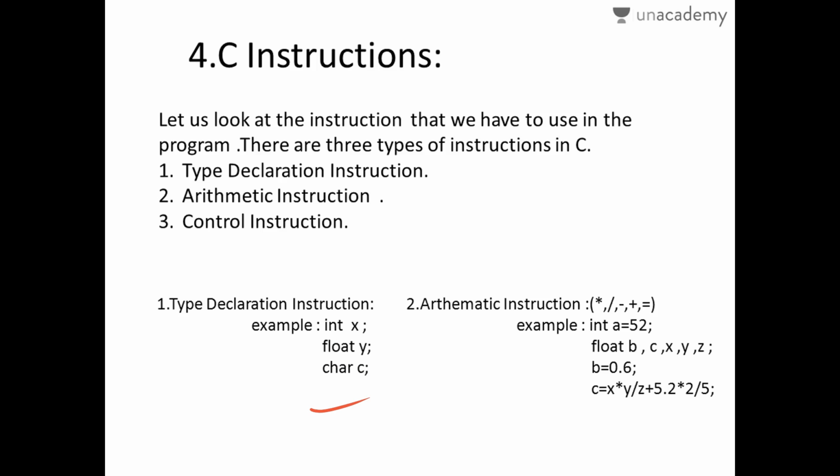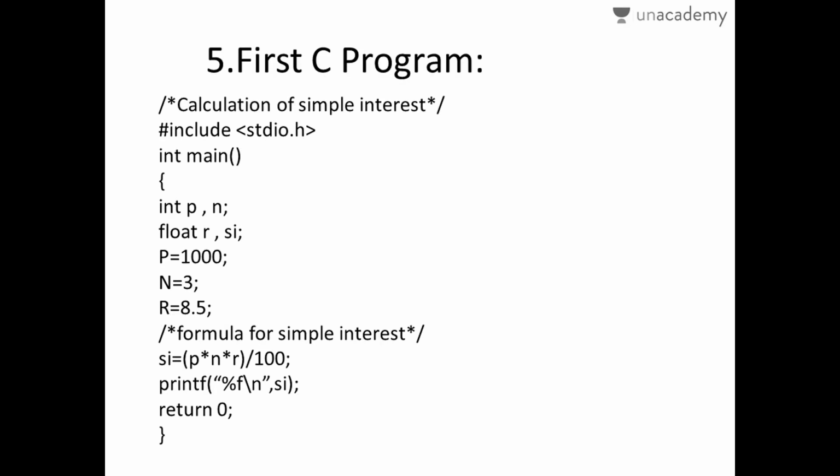Arithmetic instructions include multiplication, addition, subtraction, division, and equal to. This equal to is an exception, an extra feature that comes under arithmetic instructions. When you use these instructions, you can make an expression like this. But before you use this, you declare the variables as int or float, then use the arithmetic operations, and form an expression that you have to solve in your program.